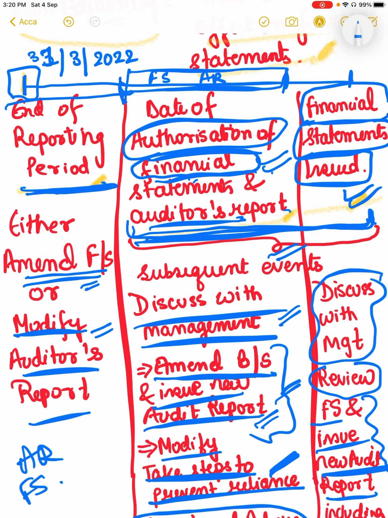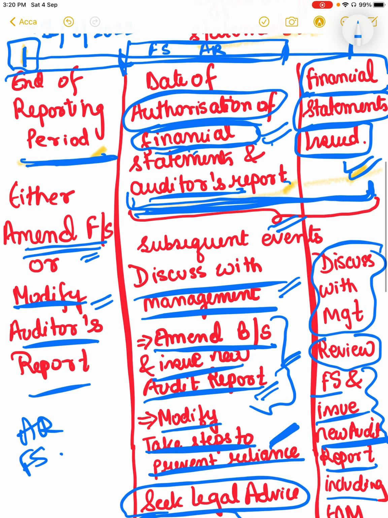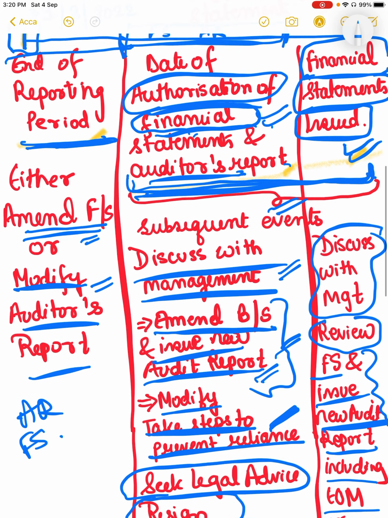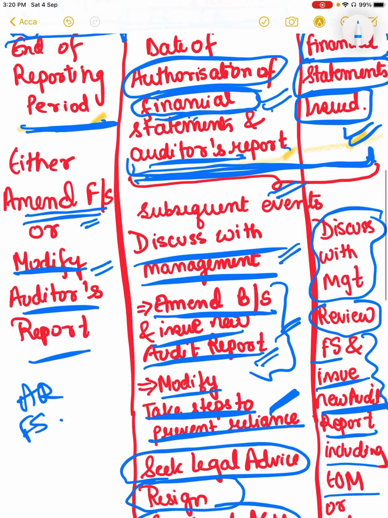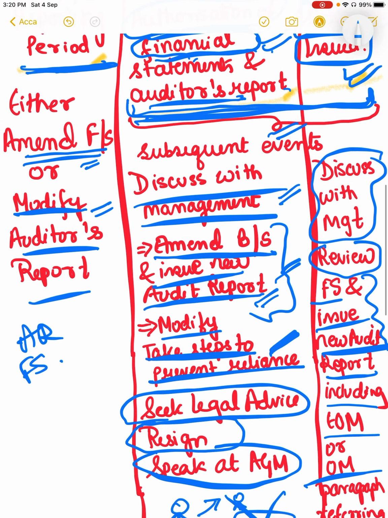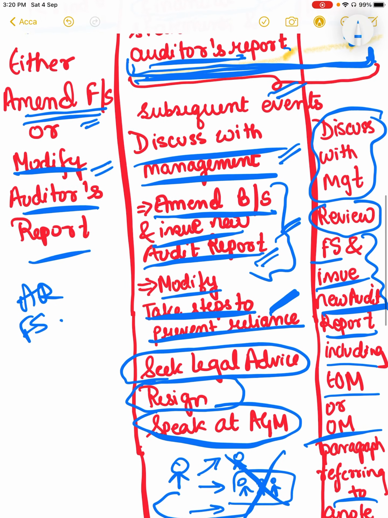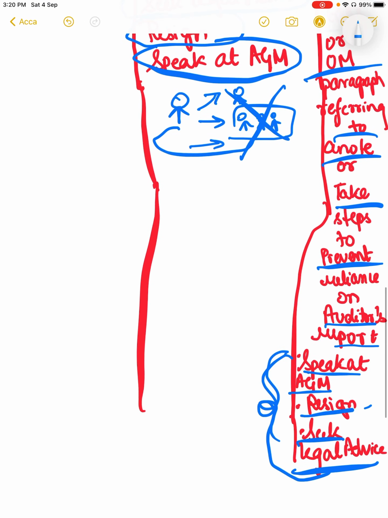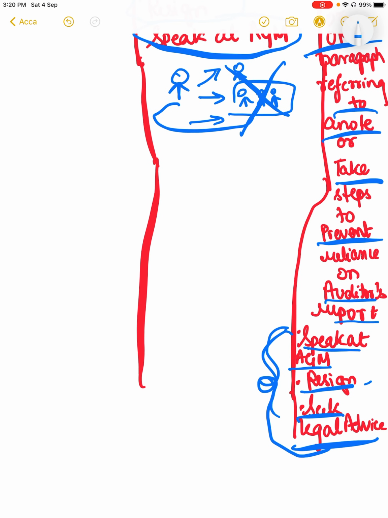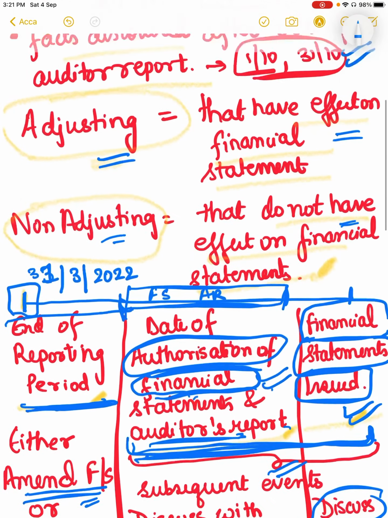If the financial statements have been issued, then we don't have the option to modify the financial statements. All we can do is modify the auditor's report, that is, issue a new auditor's report, including an emphasis of matter paragraph and other matter paragraph referring to a note. We can discuss with the management, and we can review the financial statements to see what effect it has on them. And the last one is that we can prevent reliance on the auditor's report by speaking at the AGM, resigning, and seeking legal advice.